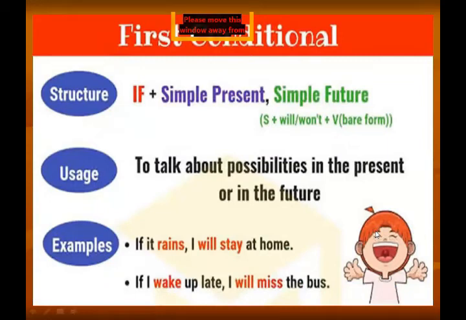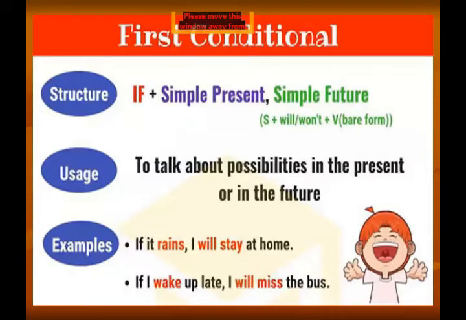Now, moving towards the first conditional sentence. First of all, we discuss the structure of the first conditional sentence. When we construct a first conditional sentence, we use if and then simple present tense, and then in the result clause we use simple future tense.